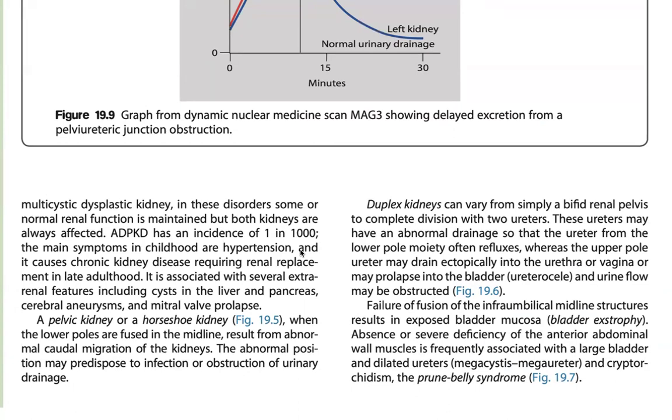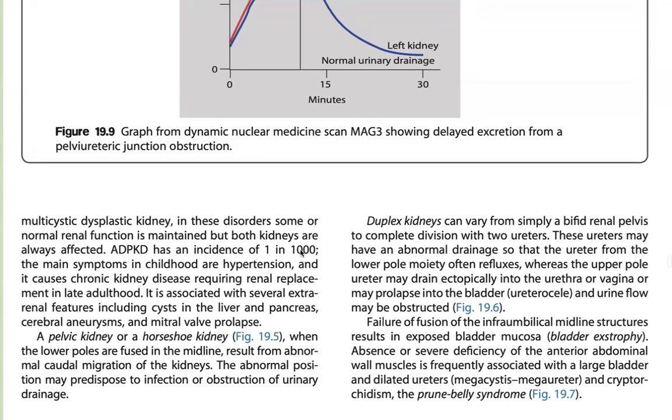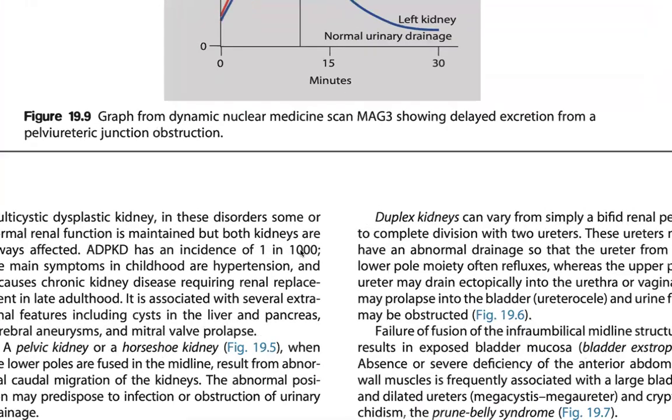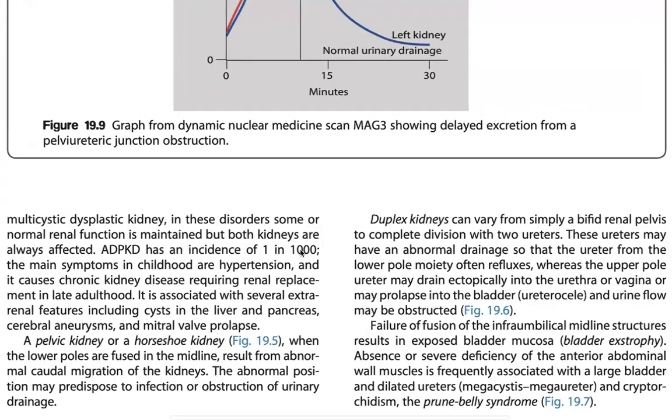And then the lower portion of these enzymes from the normal coordination of kidneys, the normal positioning in this case simplex kidney drainage. Simplex kidneys can vary from simply combined kidney base in the fused kidney with 2 ureters. These ureters can have an abnormal drainage, with a ureter from the lower whole quantity of reflexes.